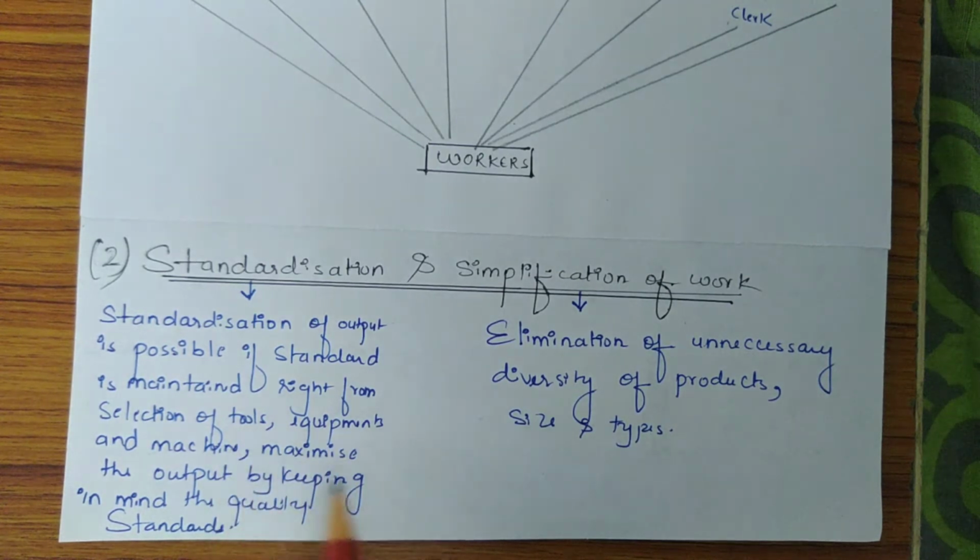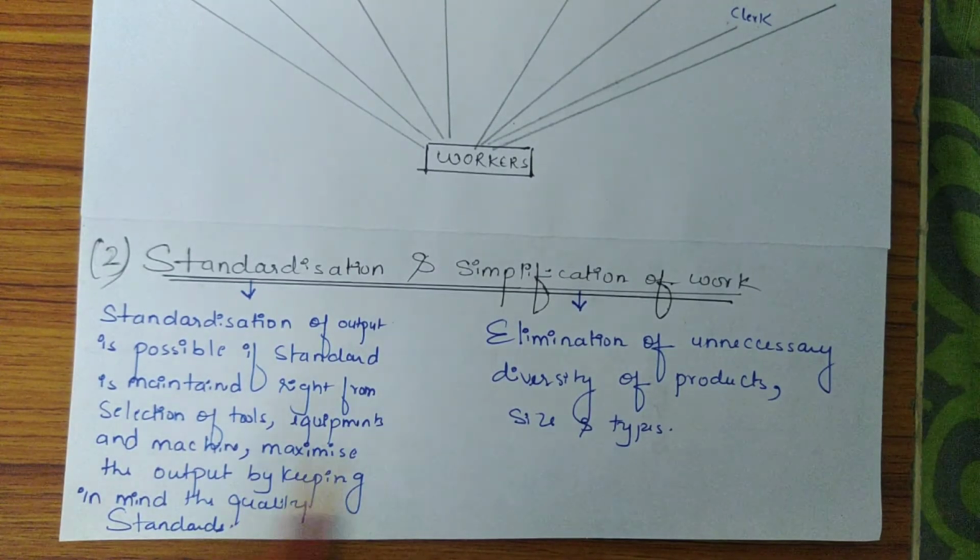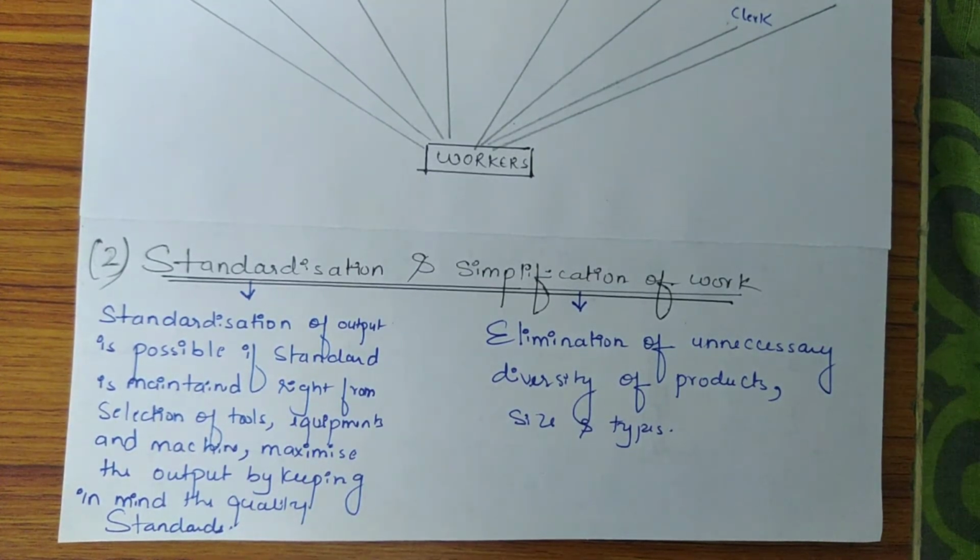Standardization doesn't mean only quality standard, but it refers to setting up standards for size, types, weights, measures and quality of products. Which means the standard of any product does not depend only on its quality, okay? The standard of that product depends on its size, type, weight and measures. So according to Taylor, a scientific method of production must be selected to develop the standard of the product.